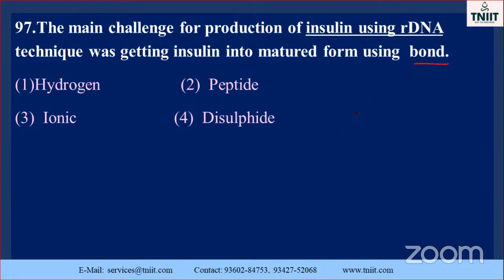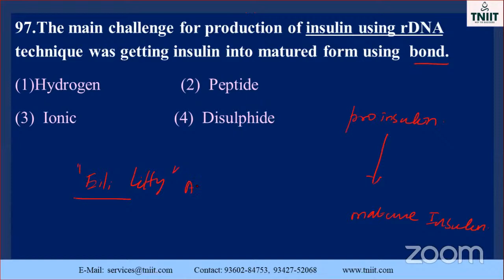When the pro-insulin is converted into mature insulin, listen here, this is the concept. Already you know, Eli Lilly is an American company. What they did, already you know about.